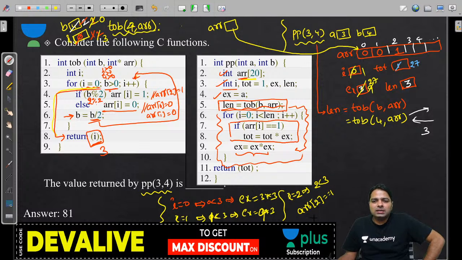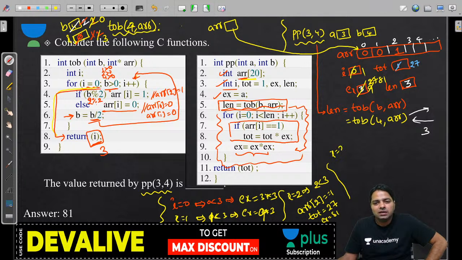Keep doing, guys. The calculation is total is equal to total, that is 1 into 27 is 27, and now we have total 27, but EX definitely executes 27 into 3, that is 81. So 81. Now next time when we are executing i is equal to 3, 3 less than 3 is going to fail.